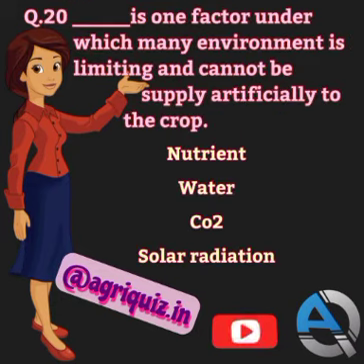Question number 20. Which is the one factor under which many environments are limiting and cannot be supplied artificially to the crop? Nutrient, water, CO2, or solar radiation? The correct answer is solar radiation. Solar radiation is the one factor under which many environments are limiting and cannot be supplied artificially to the crop.